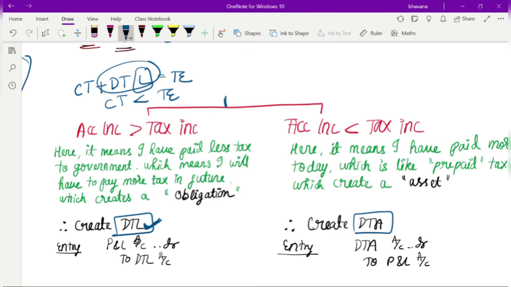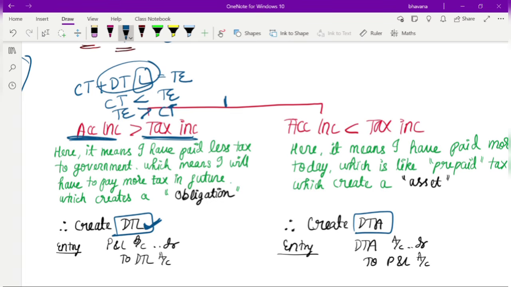That's why you are adding something, right? Your tax expense is more than your current tax, which means your accounting income is also more than your taxable income.